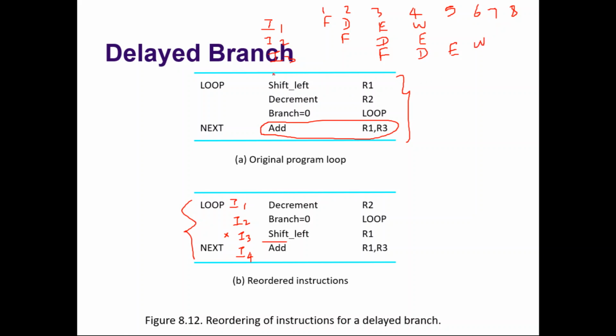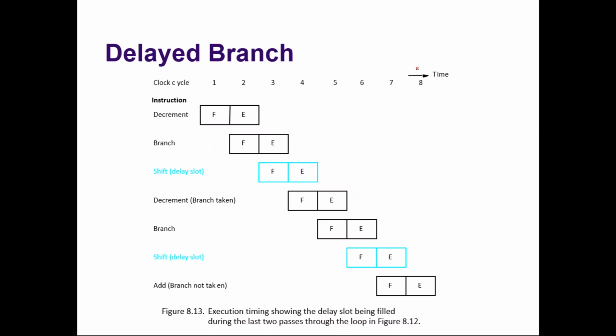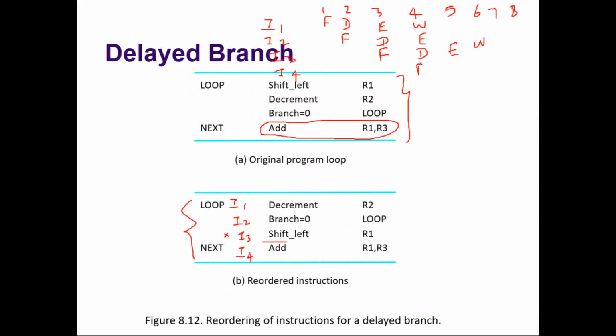Instruction 4 is what? Add instruction. It will probably fetch here.